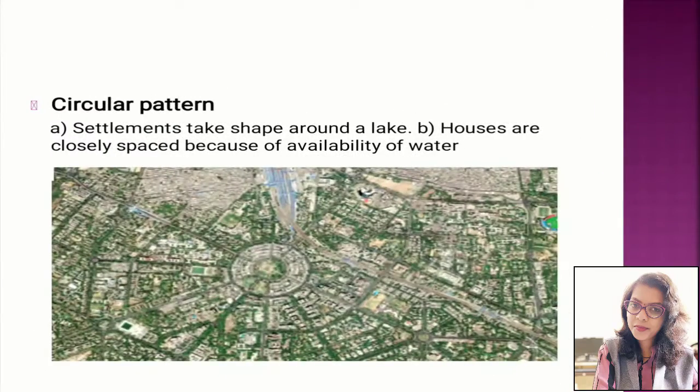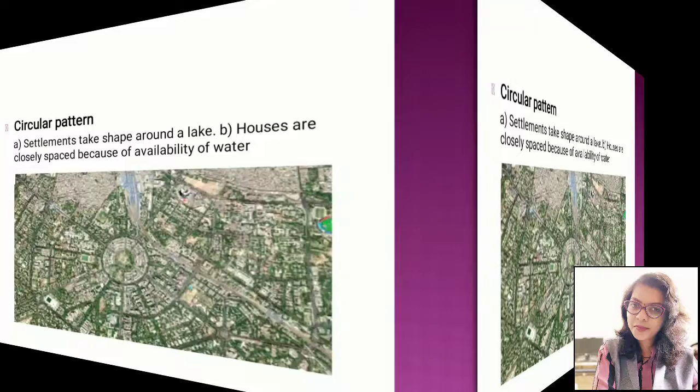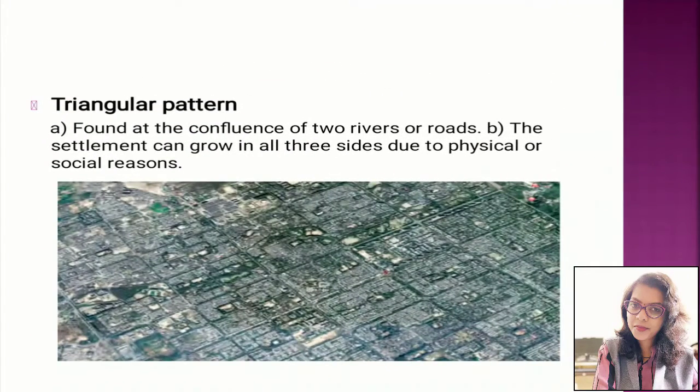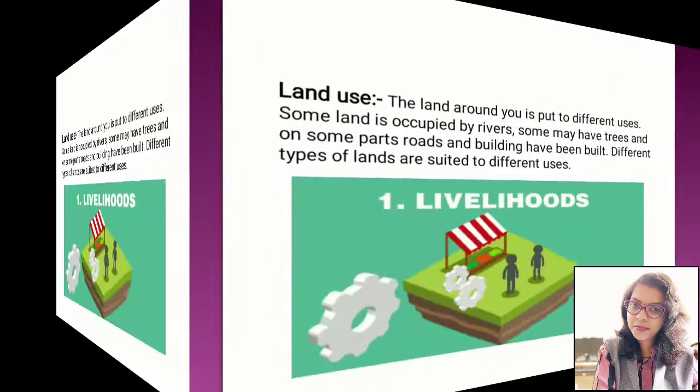Circular pattern. Settlements take a shape around a lake. Houses are closely spaced because of the availability of water. Triangular pattern. First, found at the confluence of two rivers or roads. Second, the settlements can grow on all three sides due to physical or social reasons.